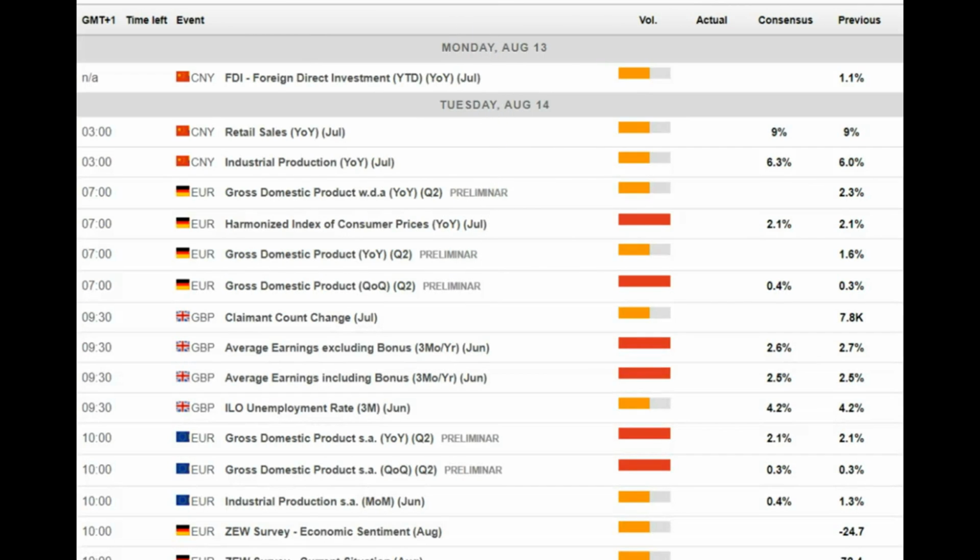The data that could impact market volatility for the week ahead will mainly be centered around UK employment, CPI, retail sales, Eurozone GDP and CPI, and also US retail sales. Monday economic calendar is pretty light.